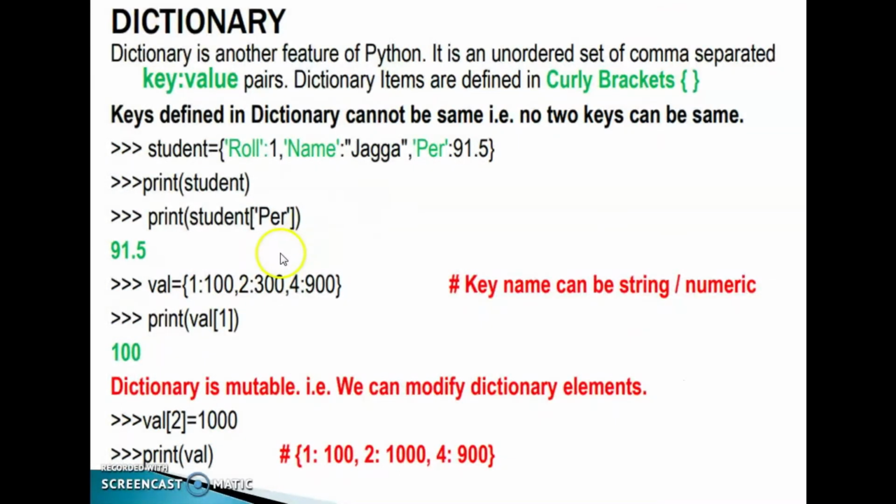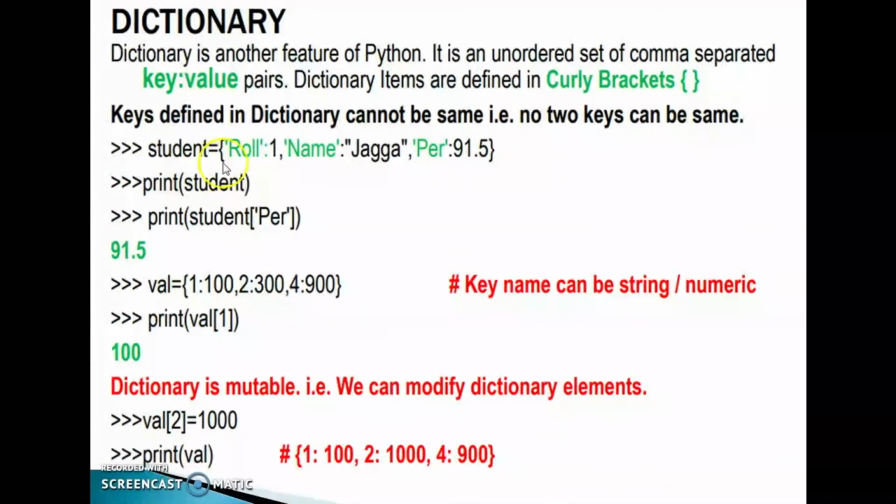The next one, dictionary. Dictionary is another feature of Python. It is an unordered set of comma separated key value pairs. Dictionary items are defined in curly brackets. Lists are defined in square brackets, tuples in parentheses, and dictionaries in curly brackets. Keys defined in a dictionary cannot be the same. That is, no two keys can be the same.